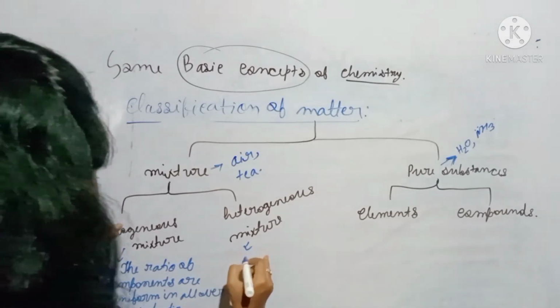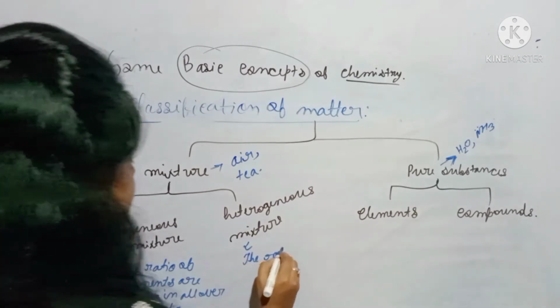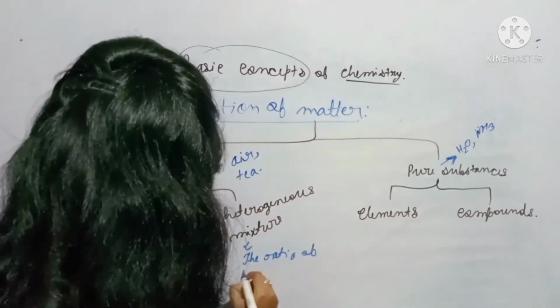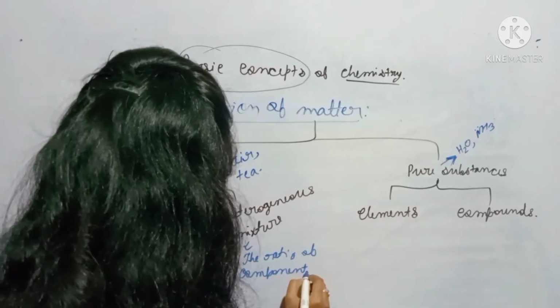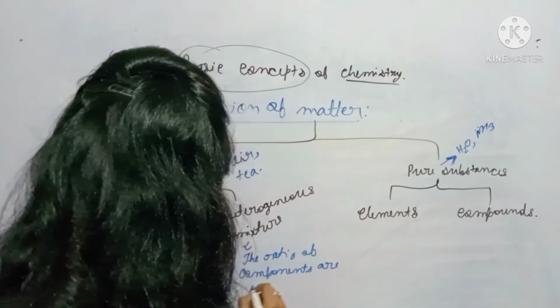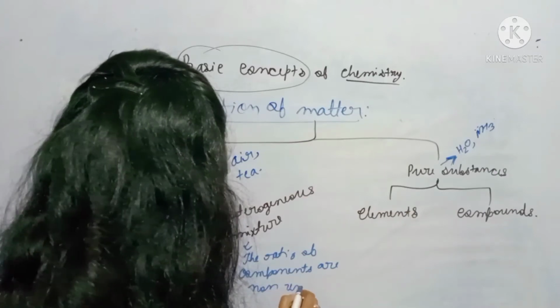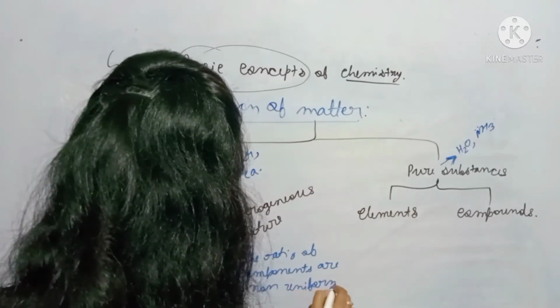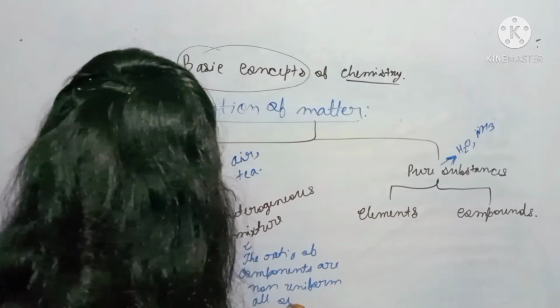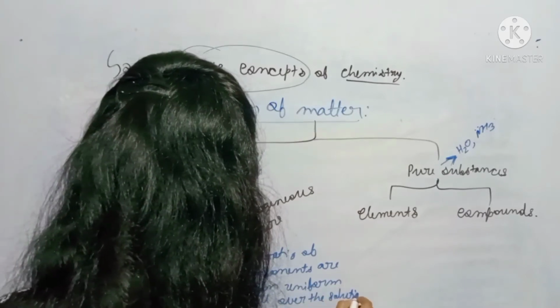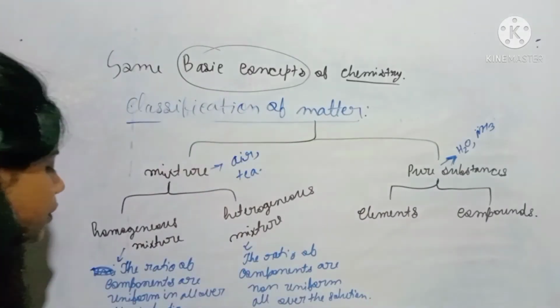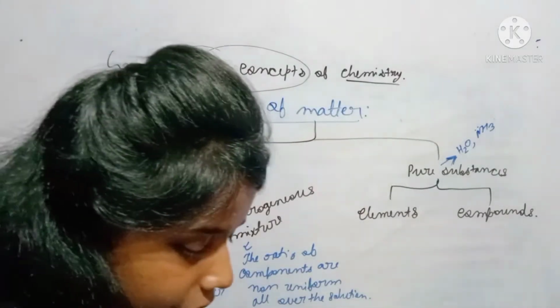And here the ratio of components are non-uniform all over the solution. Okay, so what it means that the ratio of components is uniform.